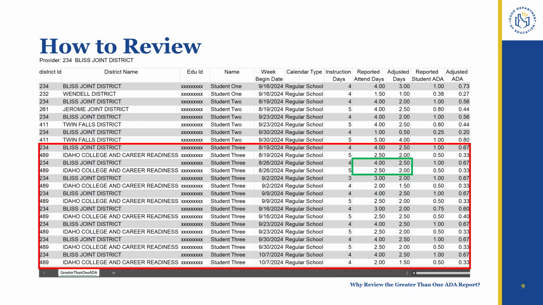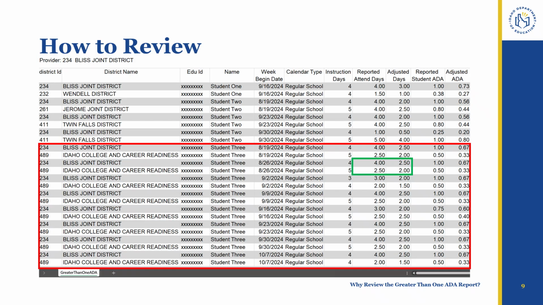Each row of the report shows a week that one shared student was reported. In my example, the gray shaded rows show Bliss School District's reporting, and the non-shaded rows show the other entities reporting. Looking at the rows within the red rectangle, both Bliss and the Idaho College and Career Readiness Academy charter are reporting attendance for student 3. The reported attend days column shows that Bliss is reporting the student attending full days, while the Career Readiness Academy is reporting the student attending a half day.